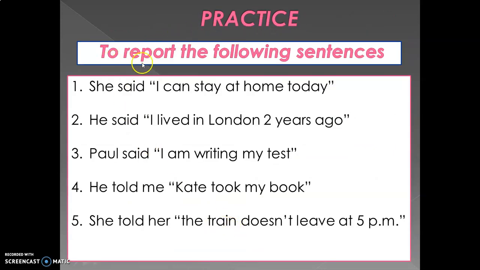The practice says that you have to report the following sentences. She said, "I can stay at home today." Please write the sentence. Correct. We have to use she said that, with that between parentheses, she could stay at home that day. Remember that always, to reinforce the use of verbs and how to change them, you can look at page 122 in your notebook.